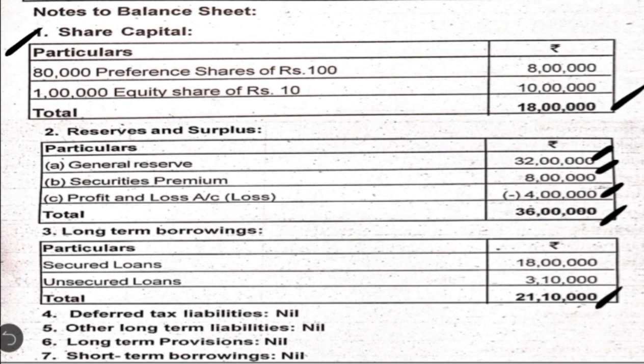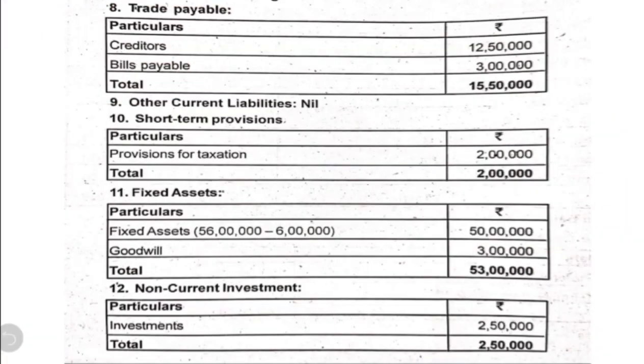Then we have some other items like deferred tax liabilities with note number 4. The information about that is not given, so you can write it as nil. Then note number 5, other long term liabilities, no information, so you can write it as nil. Note number 6, other long term provisions, nil. Note number 7, short term borrowings, nil. Note number 8, trade payables.